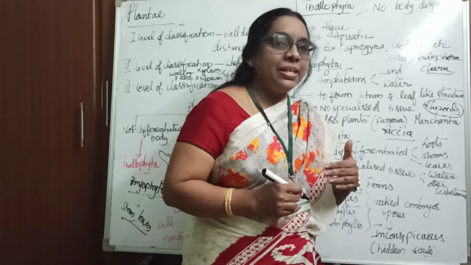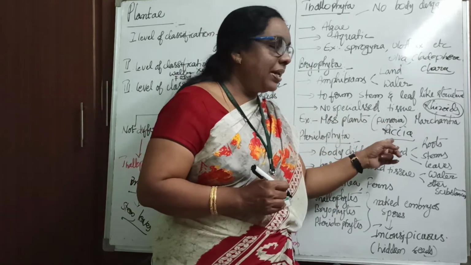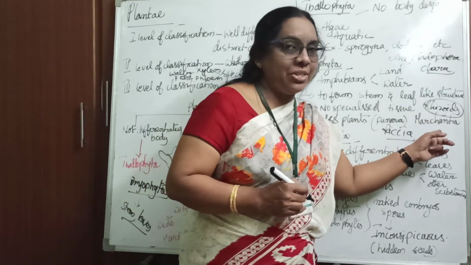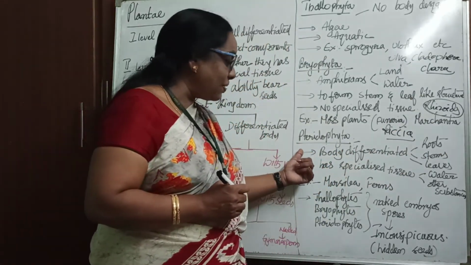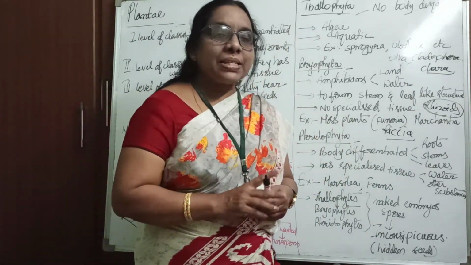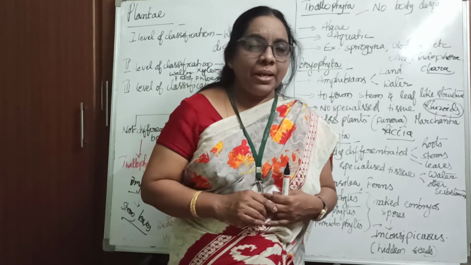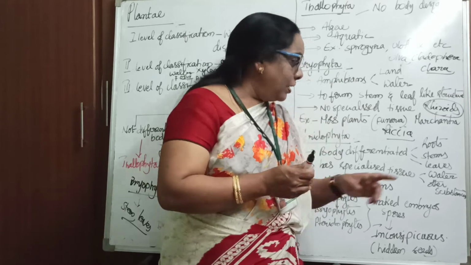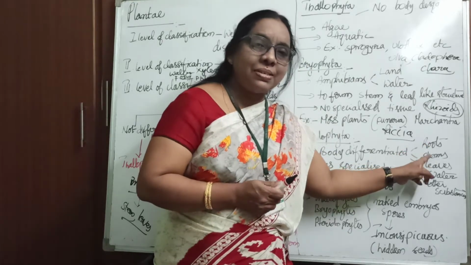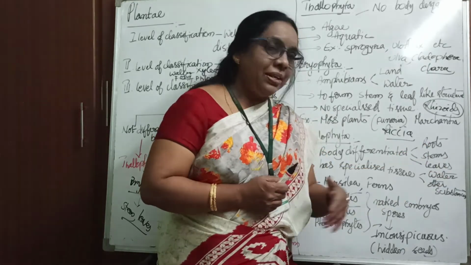Is it clear, children? Yes. Examples: Funaria, Riccia, and Marchantia. And the last one is pteridophytes. Coming to the pteridophytes, we'll see well-defined body structures here. The pteridophytes have roots, they have a stem, as well as leaves.